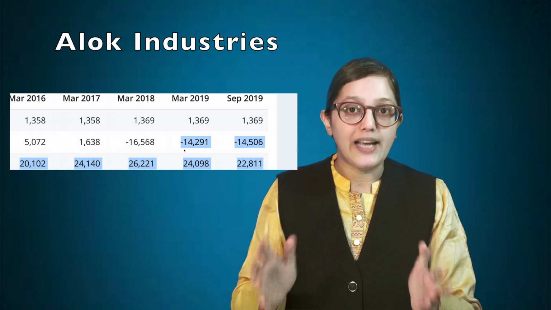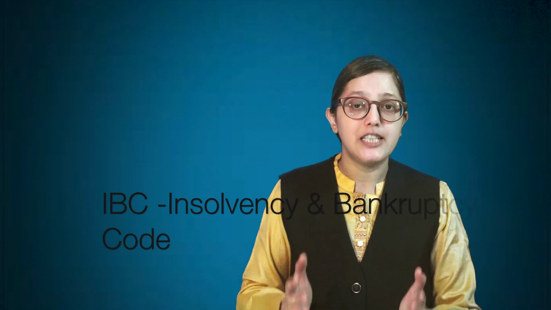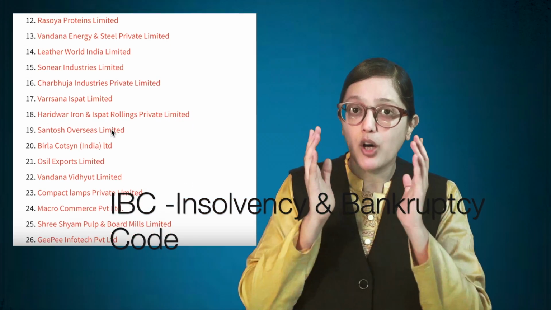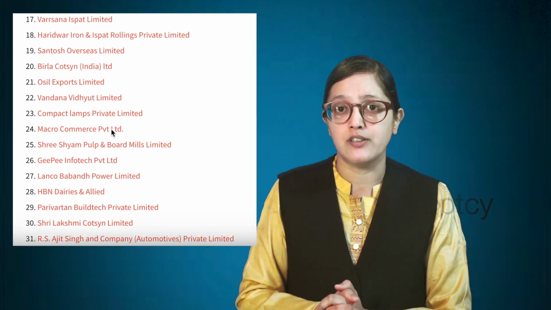So it will be wise to choose companies which do not aggressively increase borrowings because in the past, after the introduction of insolvency code, we have seen that many companies have gone into trouble because of aggressive borrowings. Because if they are unable to make payments, there is always a looming threat that the financial institutions will take control of the company under the insolvency code and the company will be stripped off and sold to new buyers.